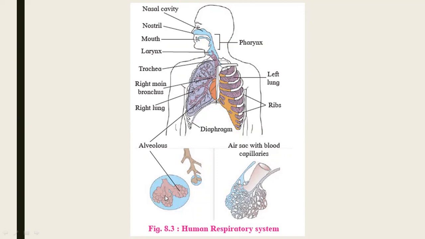Air sac, these are called as alveoli. So on this alveoli, rich supply of blood vessels is present. You can see the blood capillaries present on single alveoli. Like this, millions of alveoli are present in our lungs. Right lung and left lung.